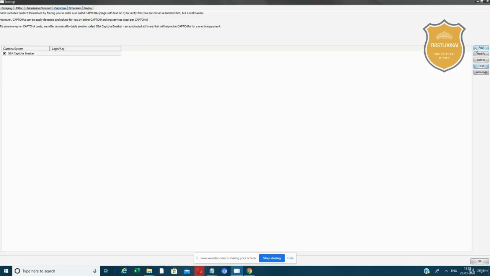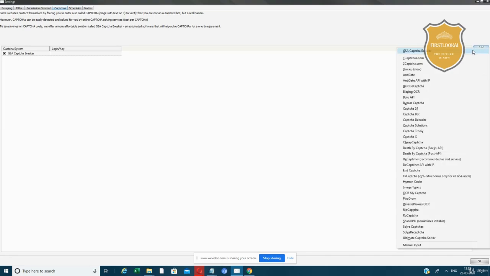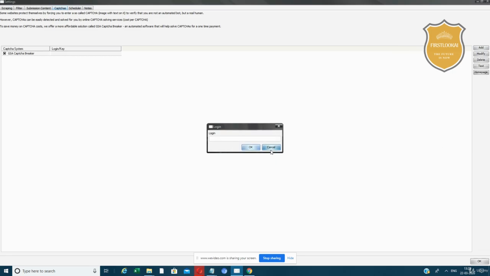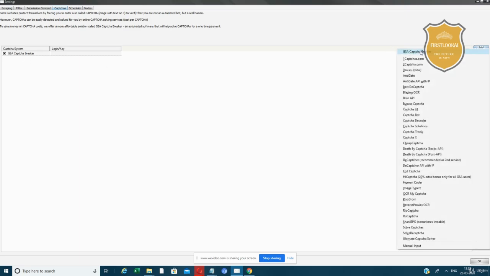Now, to add Death by CAPTCHA, click on add. Once you take the service, they'll give you a SOCKS API or POST API, whatever you purchase. Click on SOCKS API and put your login and password, and it will work automatically. And if you want to add a CAPTCHA breaker, once you download the software, click on add, and the first one is GSA CAPTCHA Breaker.